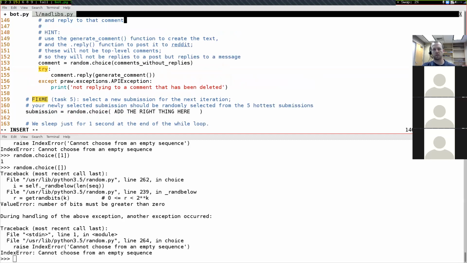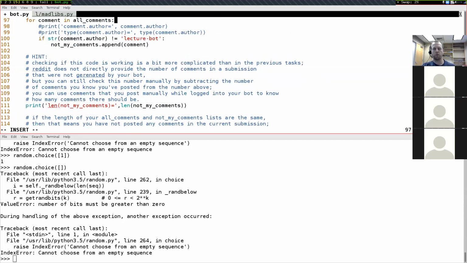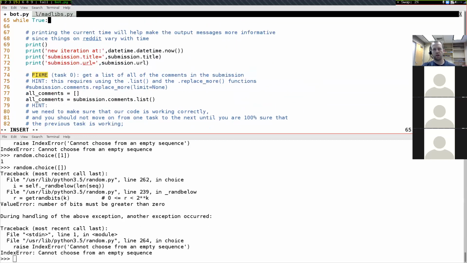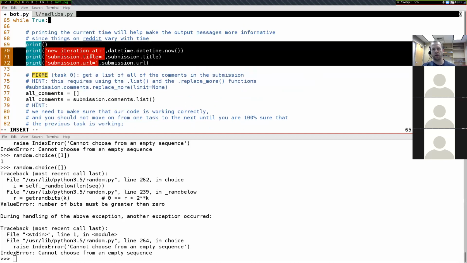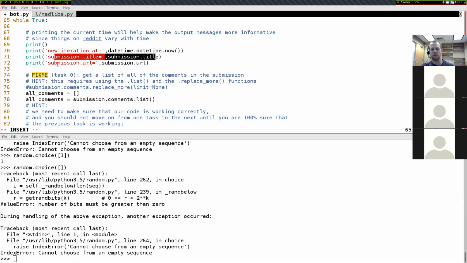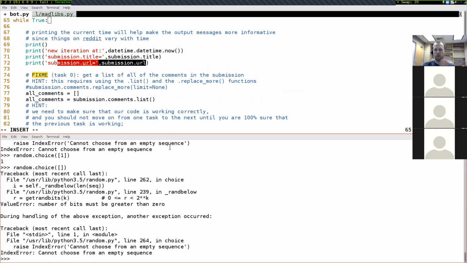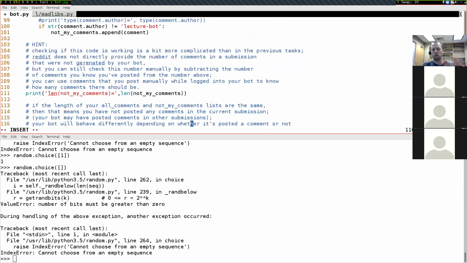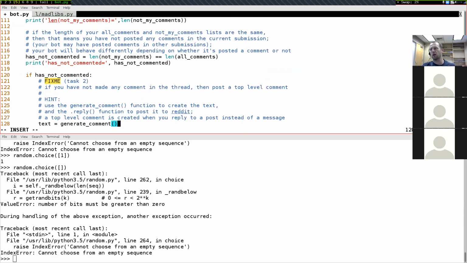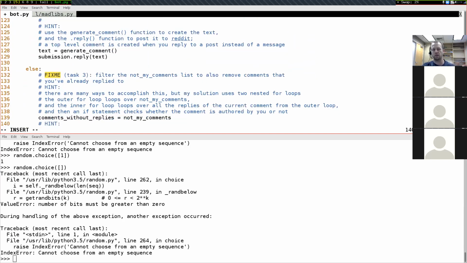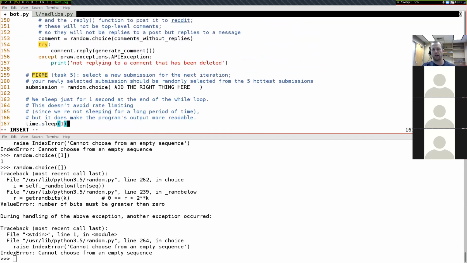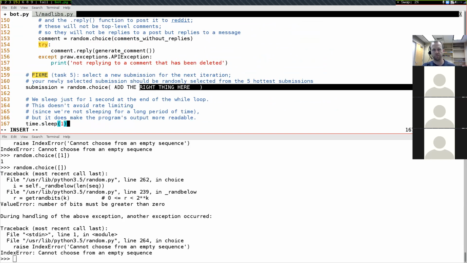So the next time when it's going through the loop, at the very beginning, in this first paragraph right here, the submission.title will be different and the submission.url will be different. And it's important that those are getting printed out so that you'll be able to look at the corresponding web page in Firefox and make sure that things are working correctly. And then down here, you'll be posting different top-level comments or different replies based on what that submission happens to be randomly chosen as.